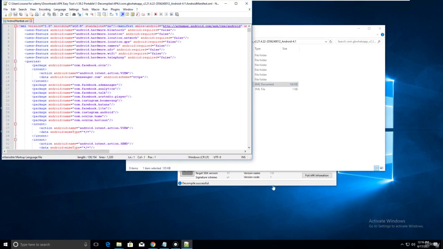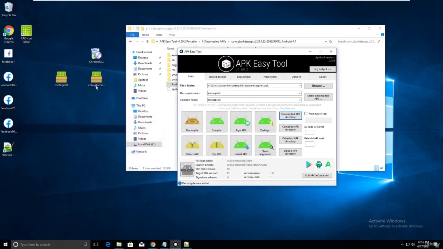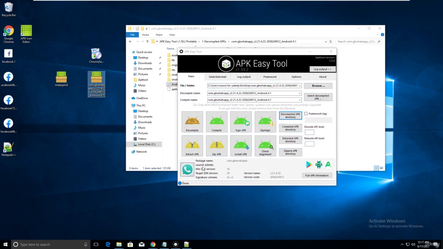See guys, first we need to find the launch activity of GB WhatsApp. The simple process to find the launch activity is to drag and drop your GB WhatsApp into APK tool. You can see the launch activity there: there is a package name and there is a launch activity. But I am not getting the launch activity because it is protected or something. I am not able to find the launch activity here.